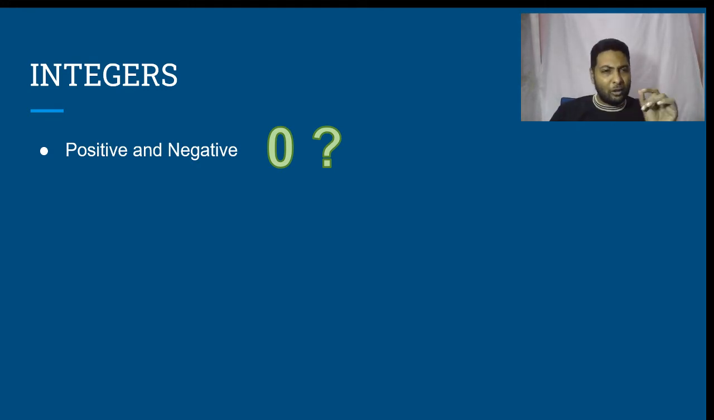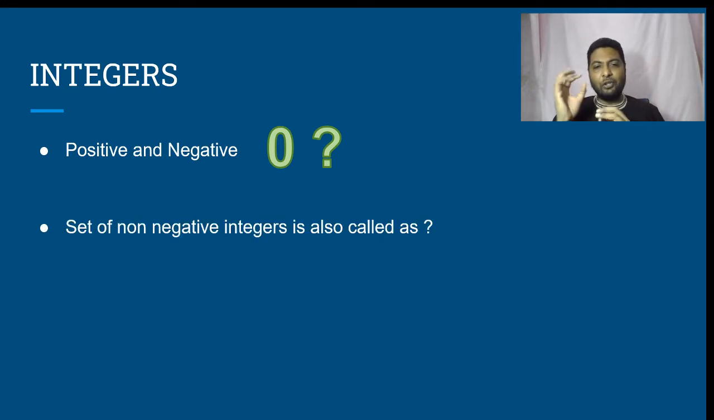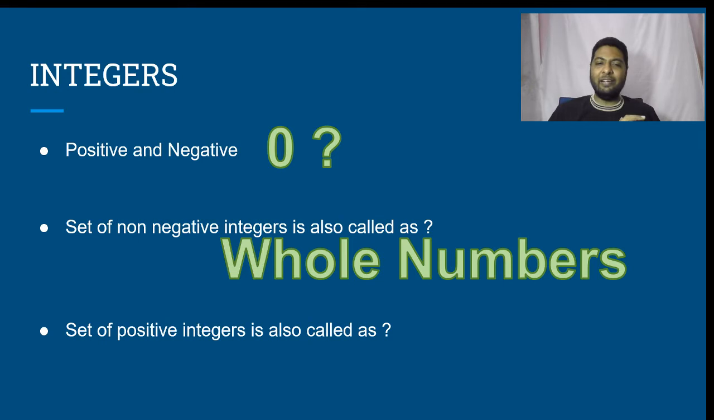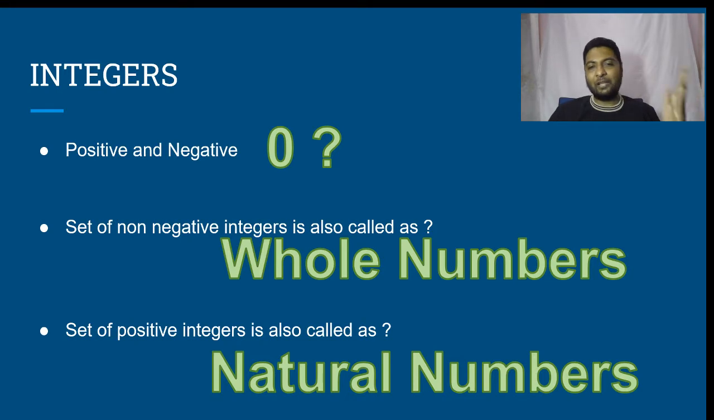Let me take a small quiz question. Set of non-negative integers is also called as... Some of you may say set of non-negative integers is positive integers, but wrong. Set of non-negative integers also includes 0. Therefore, set of non-negative integers is also called as whole numbers. Then set of positive integers is called as what? Natural numbers. Natural number starts with 1. Whole number starts with 0.